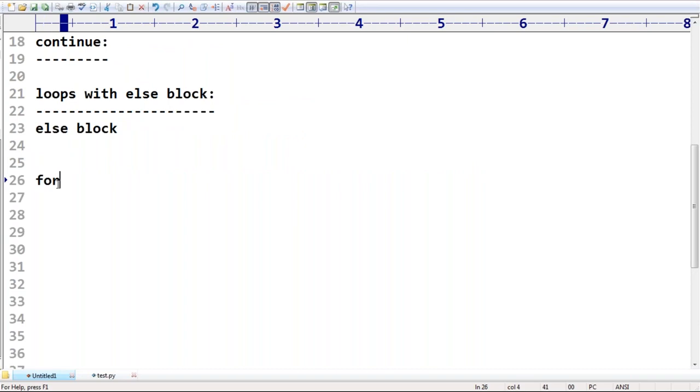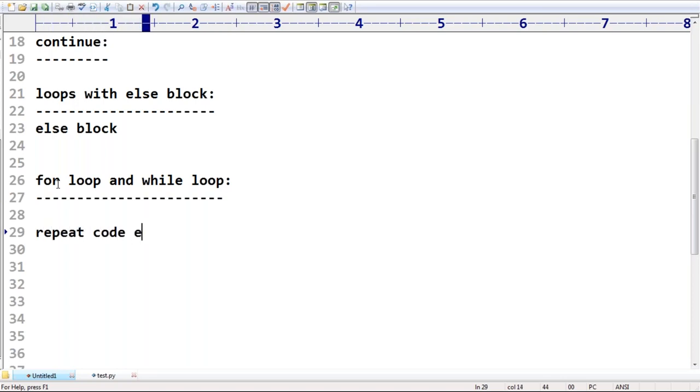If anyone asks, what is the difference between a for loop and a while loop? Very simple. Whether it is a for loop or a while loop, if you want to execute a group of statements repeatedly, then we can go for loops. These are iterative statements: a group of statements I want to execute multiple times, then we should go for loop concepts.